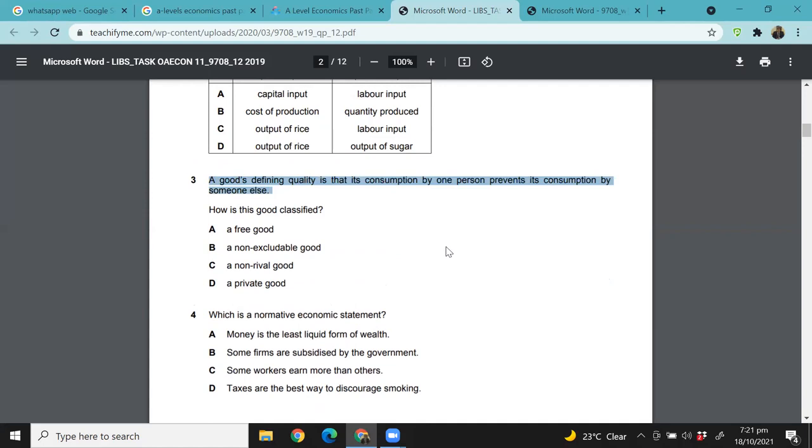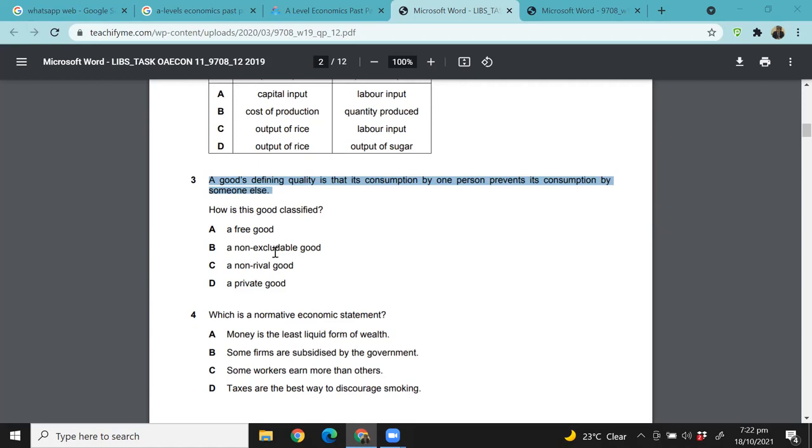A good's defining quality is that its consumption by one person prevents its consumption by someone else. How is this good classified? A good's defining quality is that its consumption by one person prevents its consumption by someone else, right? So how is this good classified? Right, now this is a tricky one. What do you think? D, as private goods are excludable.